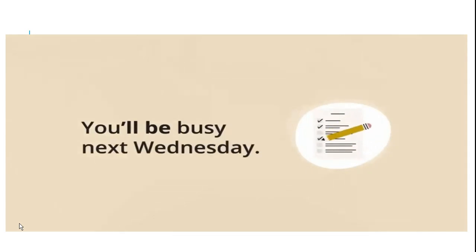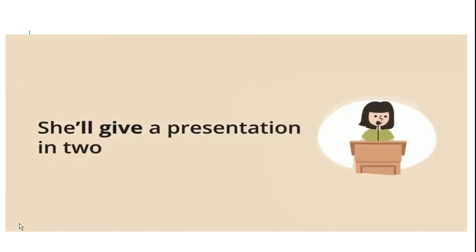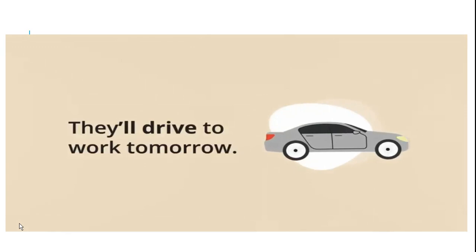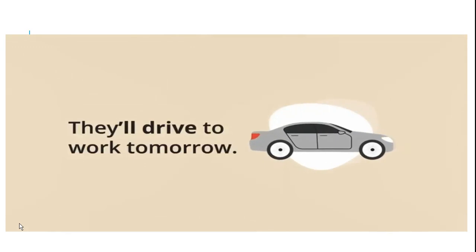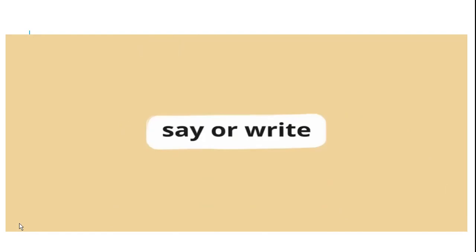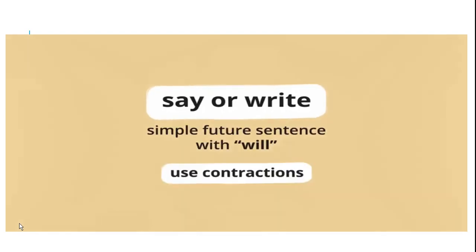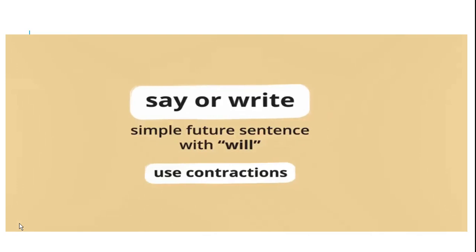Okay, you will be busy next Monday. So it is an action that you decided. She will give a presentation in 2 weeks. So this is again a verb first form. They'll drive to work tomorrow. कल वो कार से जाएंगे काम पे. Now here it's practice time for you. I hope you understand what I want to say about the simple future with will and also the contractions.